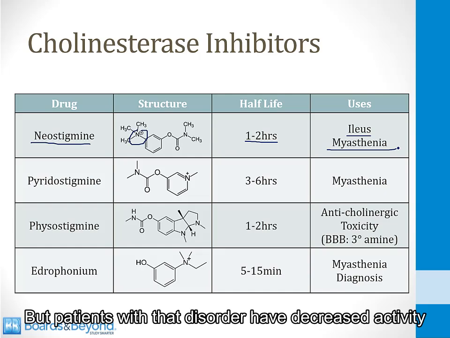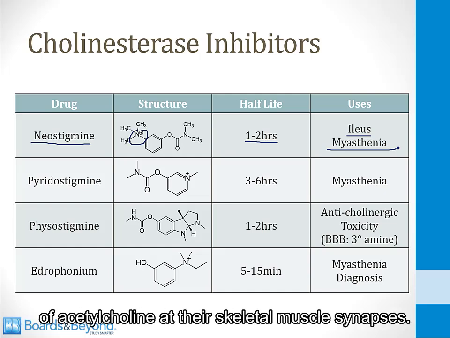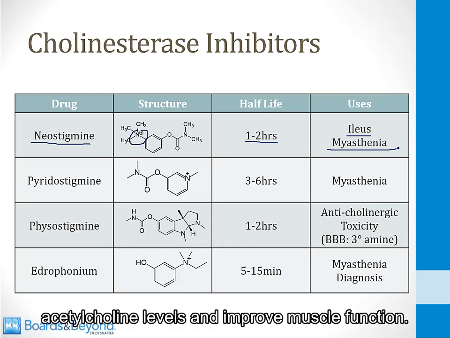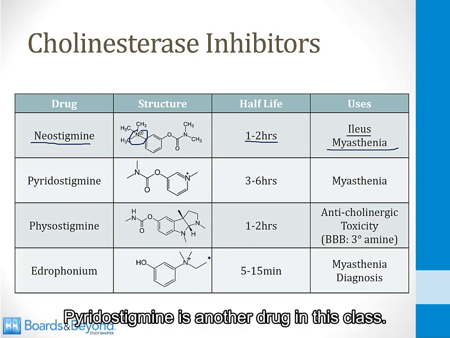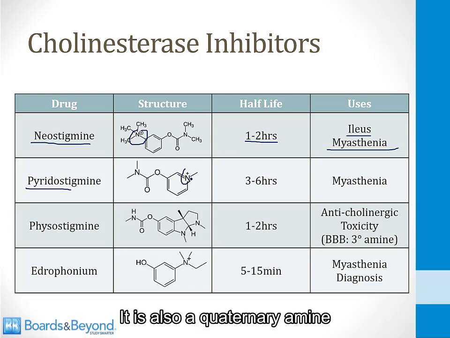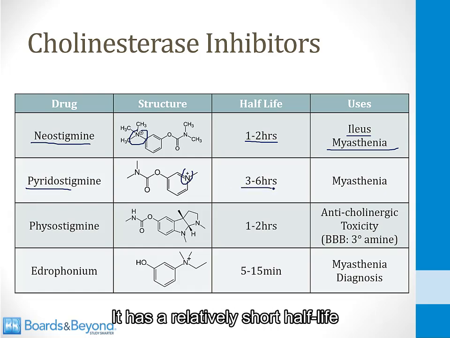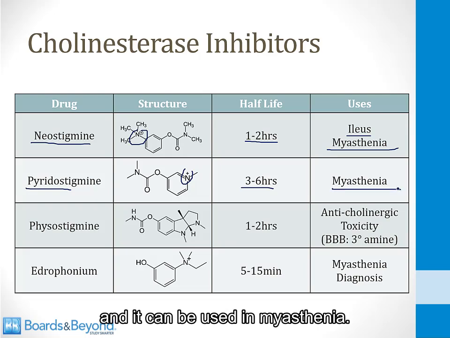But patients with that disorder have decreased activity of acetylcholine at their skeletal muscle synapses. So drugs in this class can be used to boost acetylcholine levels and improve muscle function. Pyridostigmine is another drug in this class. It is also a quaternary amine and cannot cross the blood-brain barrier. It has a relatively short half-life, and it can be used in myasthenia.